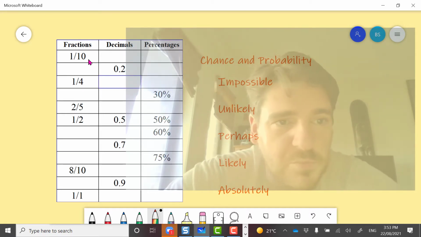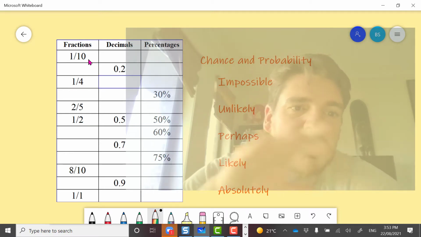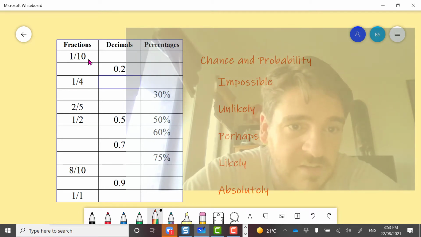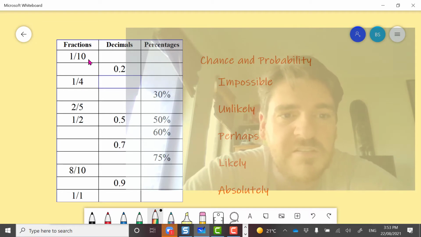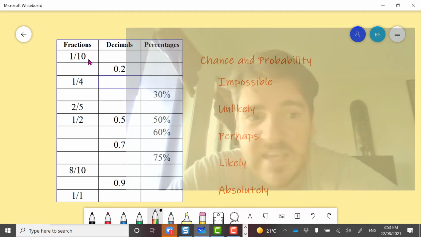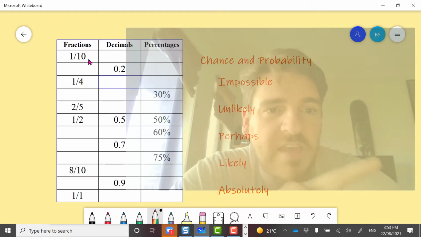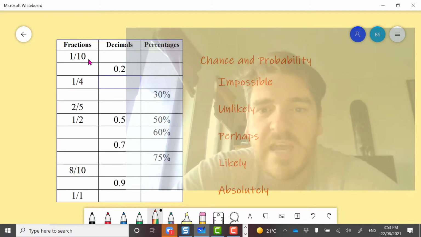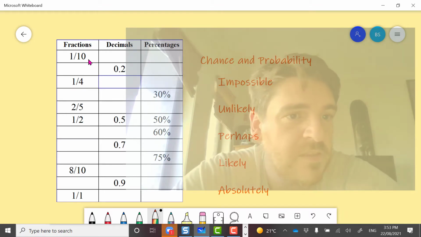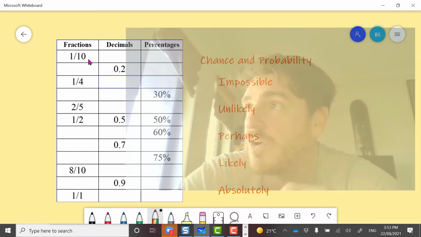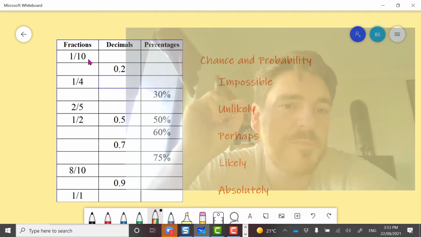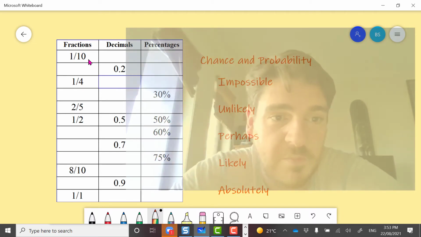But what we're going to move to in grade 5 and 6 is looking at the connection between fractions and decimals and percentages, and how they link when we're talking about chance and probability. So the work that you're going to do on IXL, if you're watching this and you're not in my class, we're in remote learning at the moment.